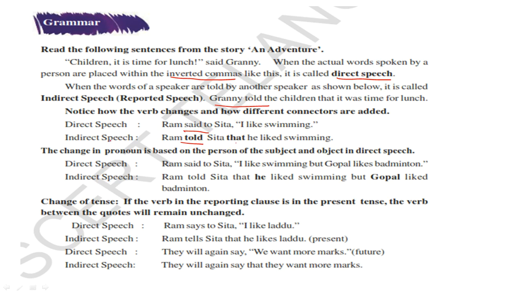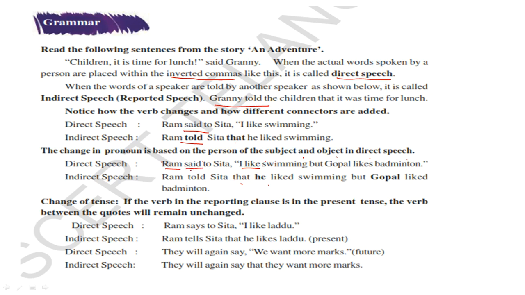Instead of I, we put he or she, you can put. The change in pronoun is based on the person of the subject and object in direct speech. If it is masculine gender, then we will put he. If it is feminine gender, we will put she. You can see here, Ram said to Sita, "I like swimming, but Gopal likes badminton." See here, Ram told Sita that he liked swimming. Like swimming has changed into past tense. So we are changing the tense.